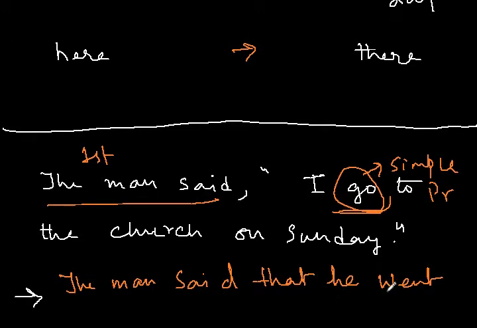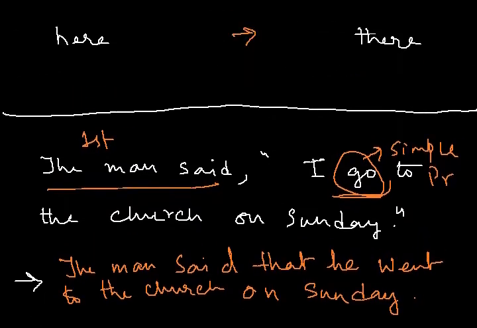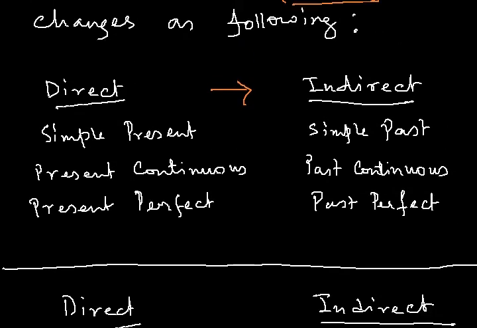The man said that he went to the church on Sunday. So, the rest of the sentence remains the same because there's nothing to change. Only you have to change the tense of the verb. So, the man said that he went to the church on Sunday. So, the simple present tense becomes the simple past. So, it confirms this rule. Simple present becomes simple past.